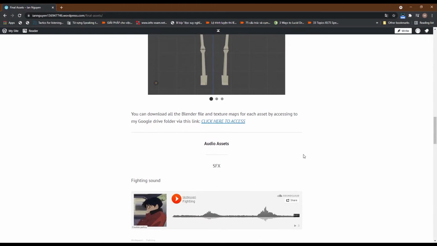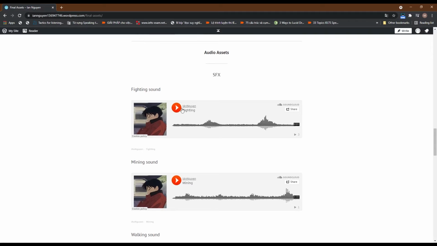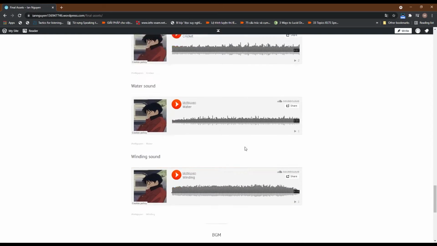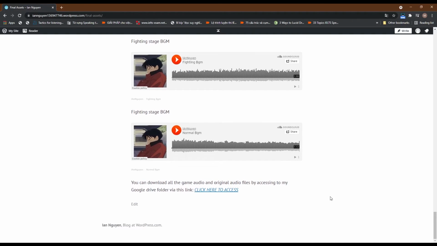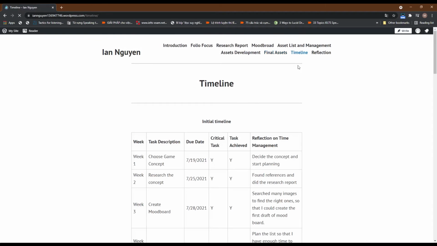The next is audio assets. Here you can play them right from here because I already uploaded them to SoundCloud, but you can also download them and the original audio files by accessing my Google Drive folder via this link. And this is my timeline to keep track of the progress.